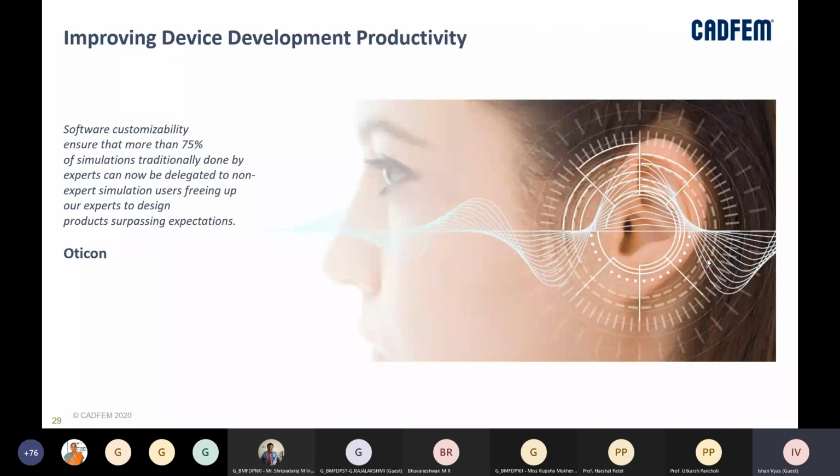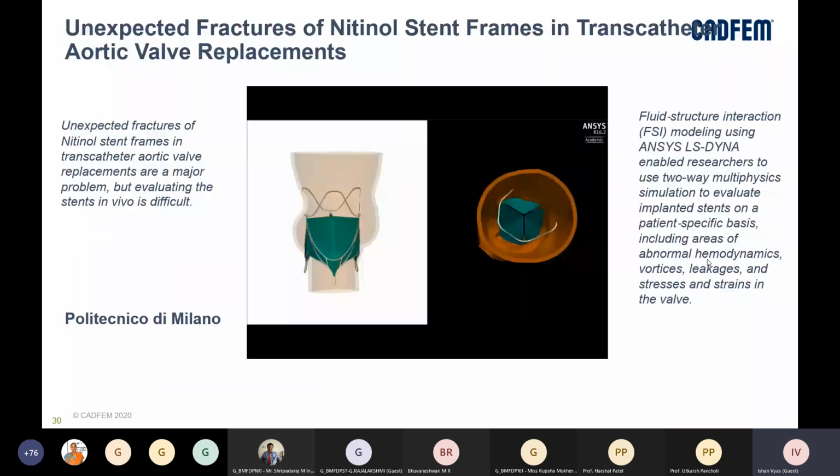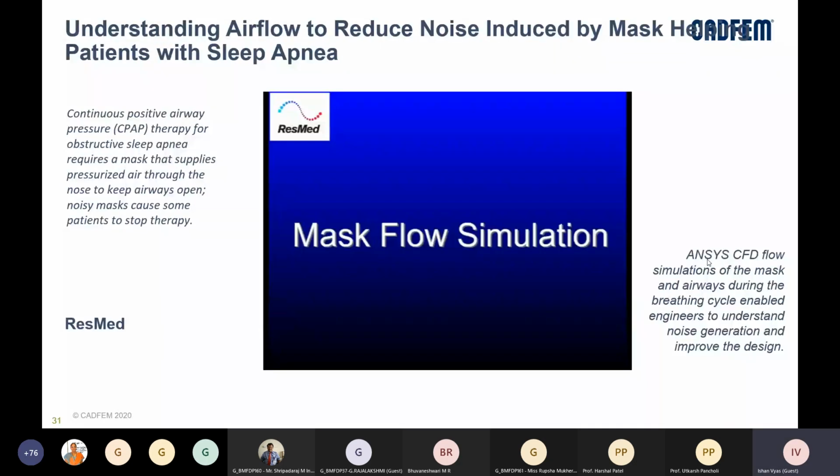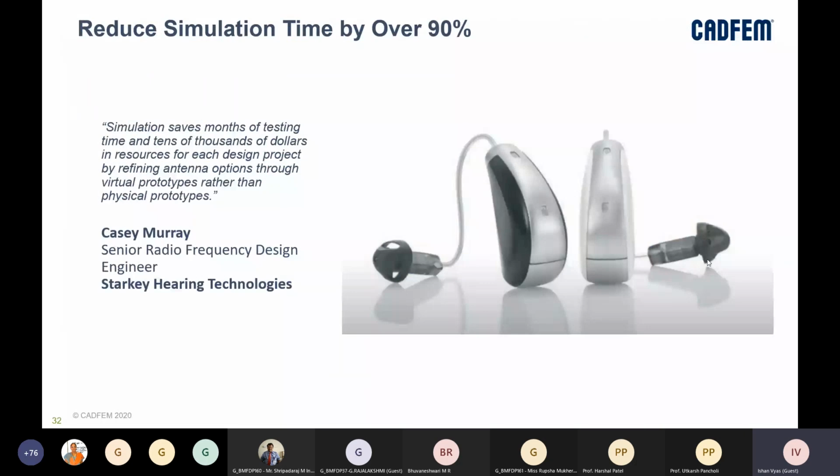So again, Auticon also similarly gain advantage from using ANSYS simulations, right? So I'm going to skim through these slides because I understand we have limited time. I'm going to share these slides with you also, so you can go through these examples. The idea behind giving these examples was that, wherever we are working on research areas, we can pick and choose and understand how ANSYS can help us in those areas.